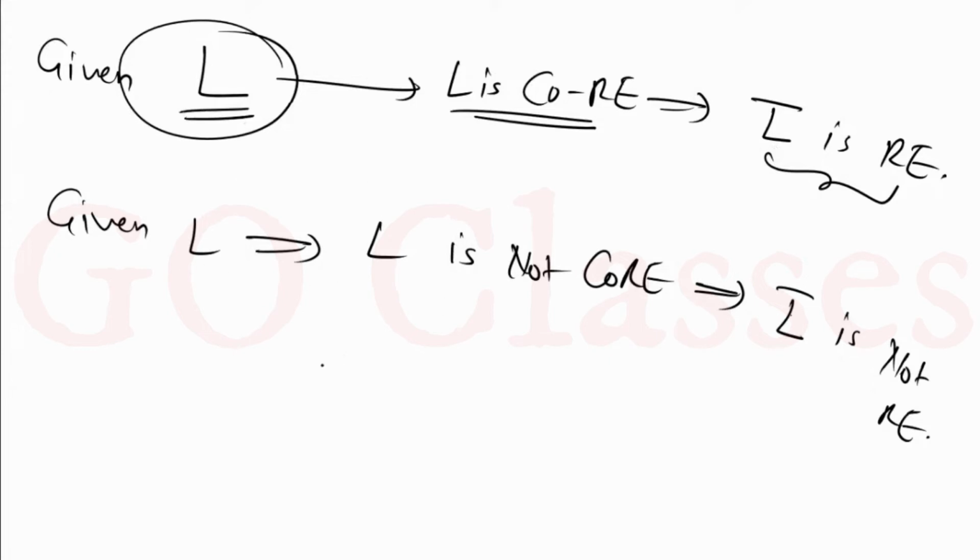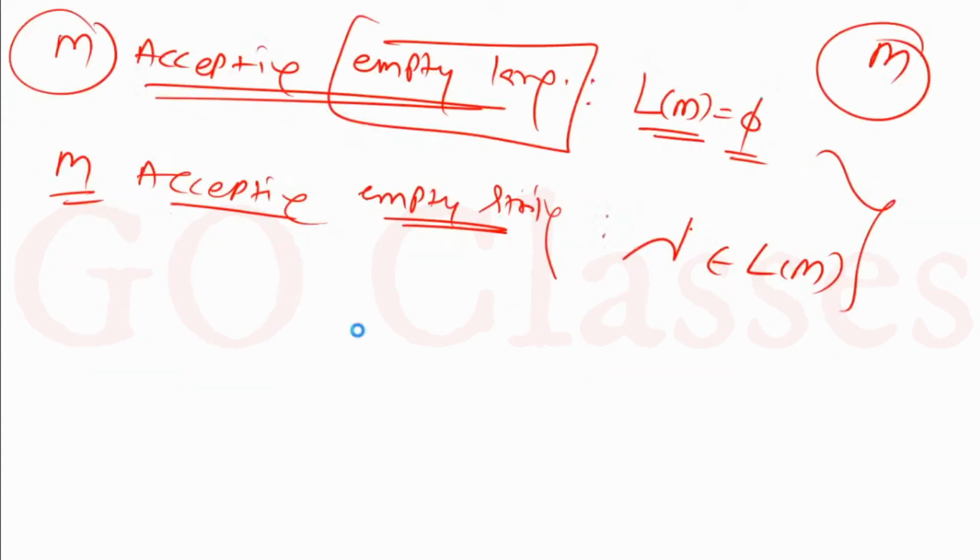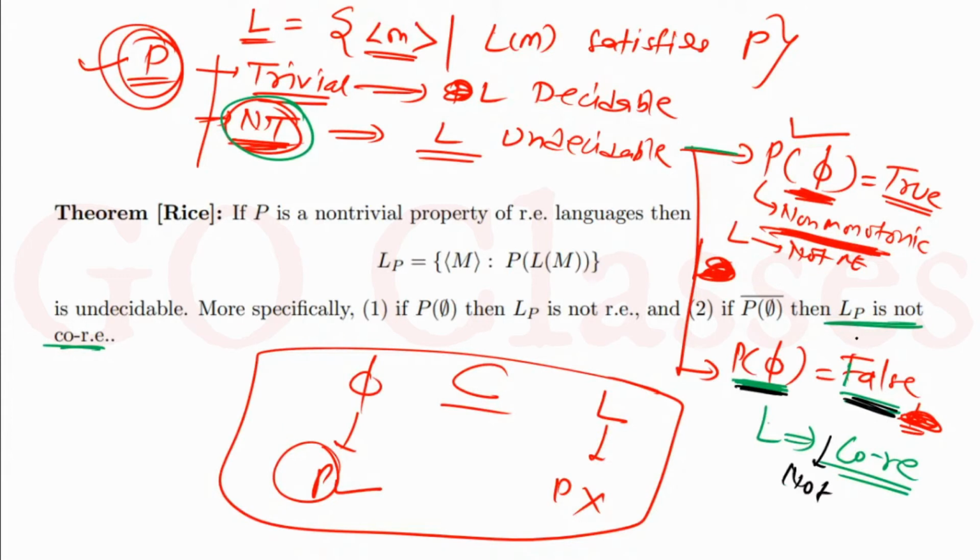Okay, so this is the point. You don't have to worry about what co-RE is. I am just giving you these results because they will help you in this theorem. Remember one thing, if L is not co-RE, this will definitely tell you that L complement is not RE. It will not tell you anything about L, but it will tell you that L complement is definitely not RE.